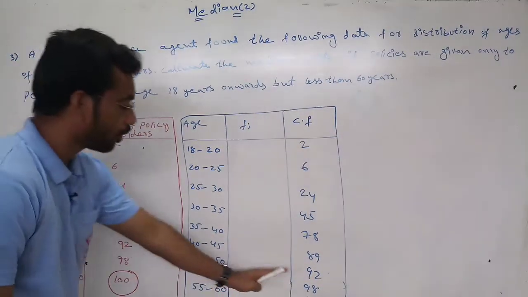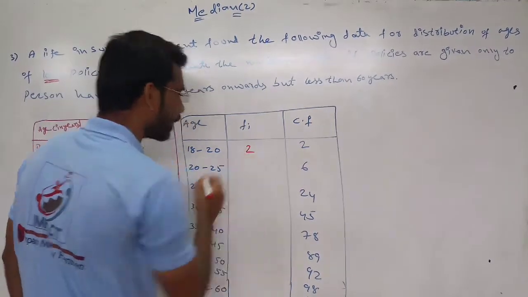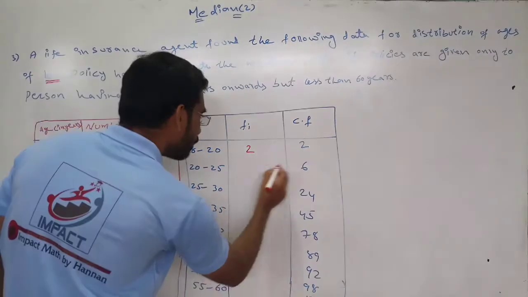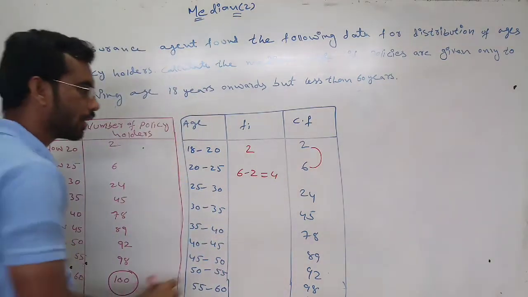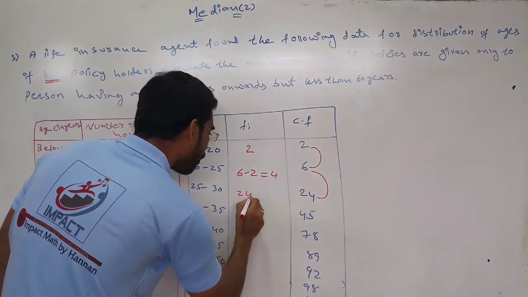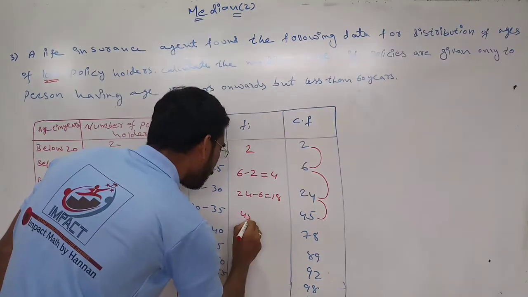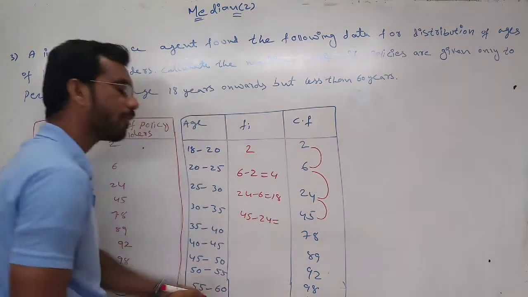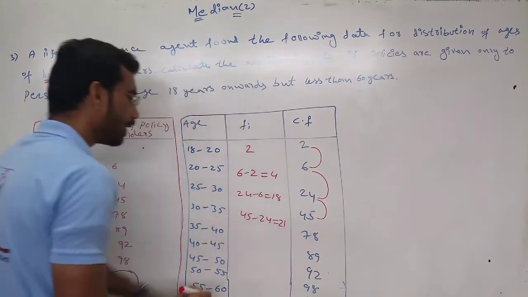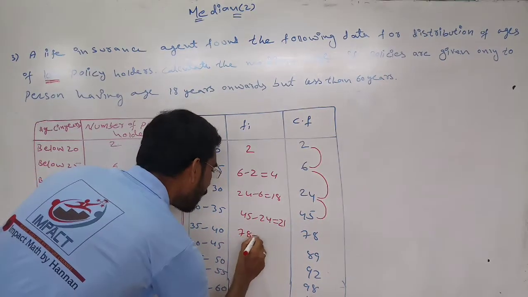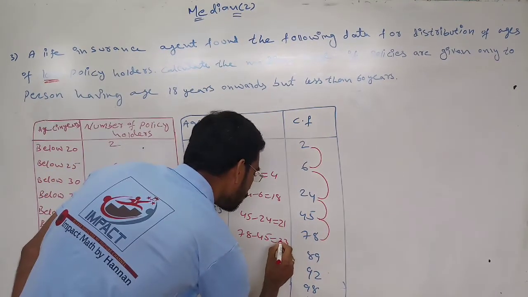Now we will write the frequency. How should we write the frequency? First 2 as it is. Next, 6 minus 2 is equal to 4. Next, 24 minus 6 is equal to 18. Next, 45 minus 24 is 21. Next, 78 minus 45 is 33.